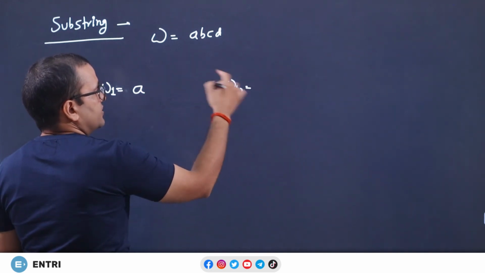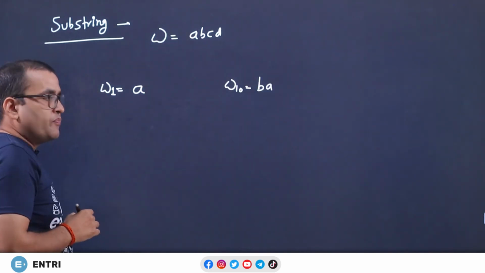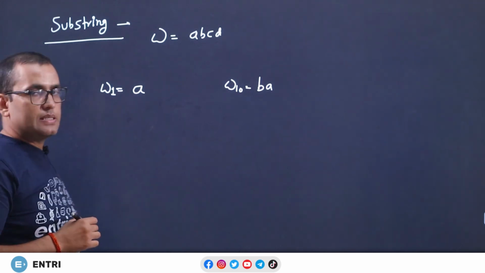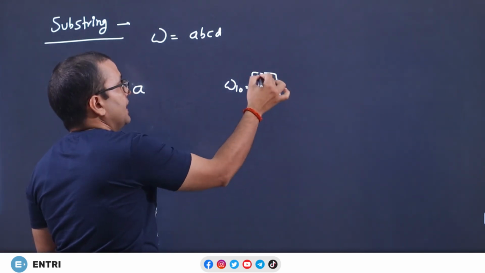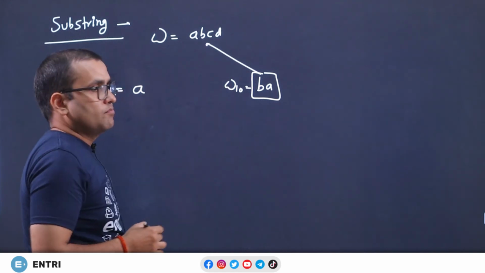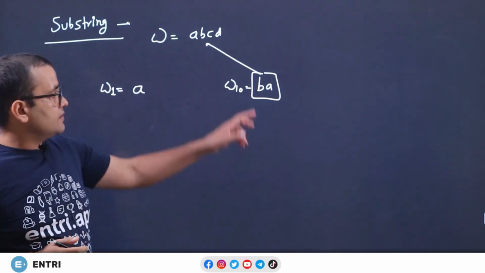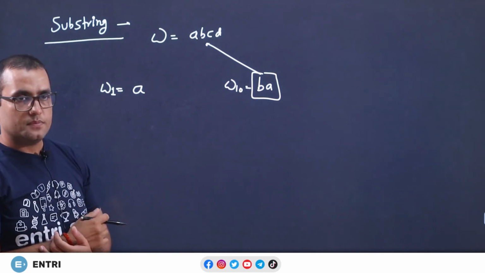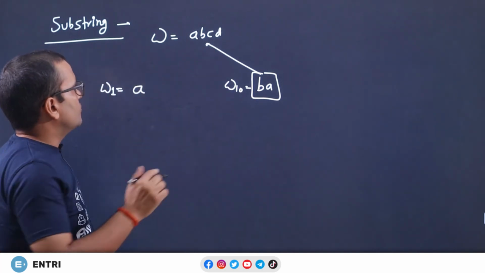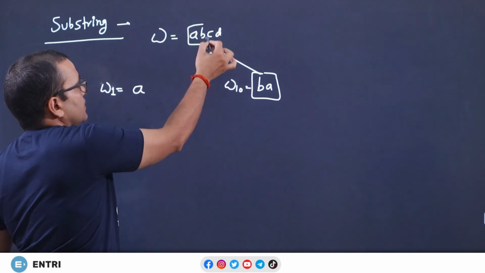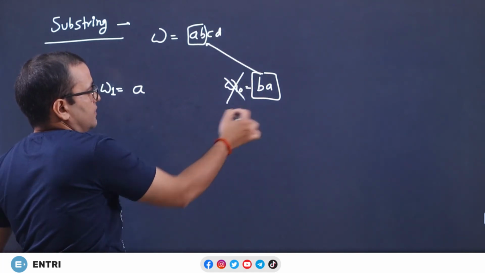Now if I take one example, maybe like omega 10. Check whether BA is a substring of ABCD. Then what we have to do is locate the BA as it is in the string, because in a string order matters, order is important. So here it is given BA. Can you locate BA in the given string? I can check, here it is AB but not BA. So it is not a substring.